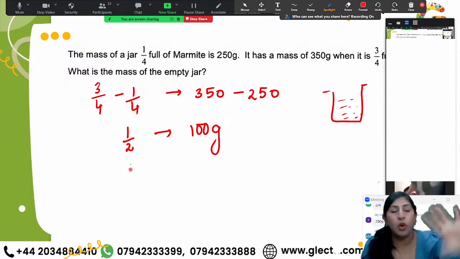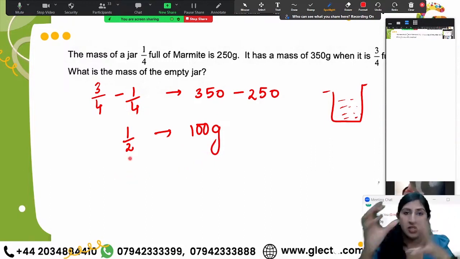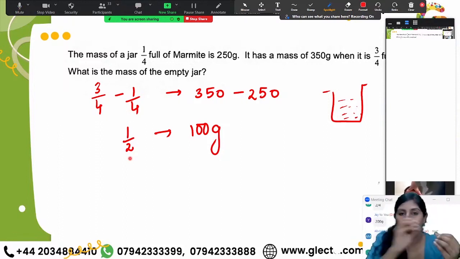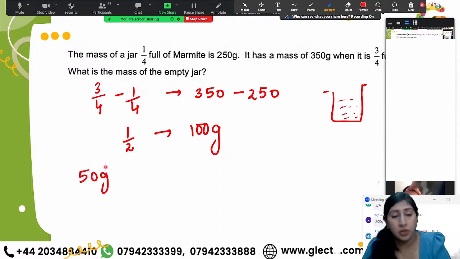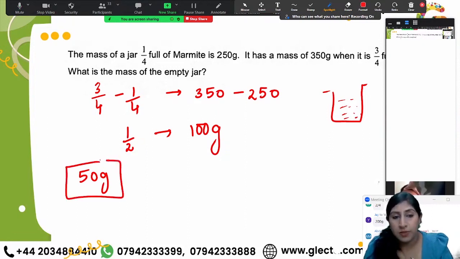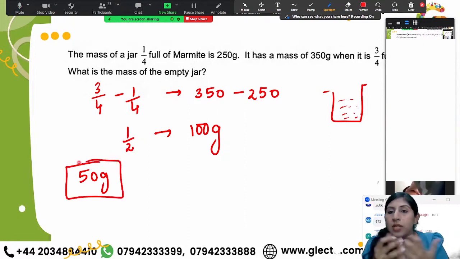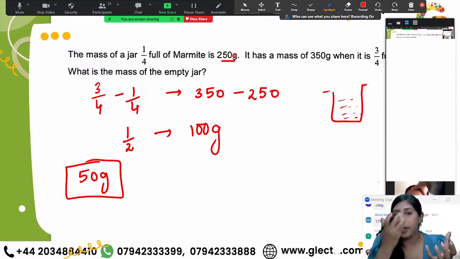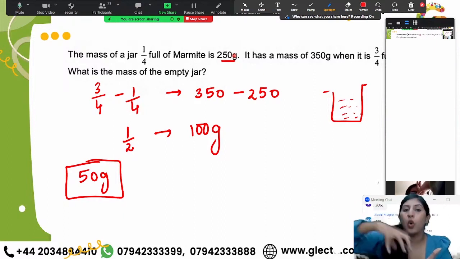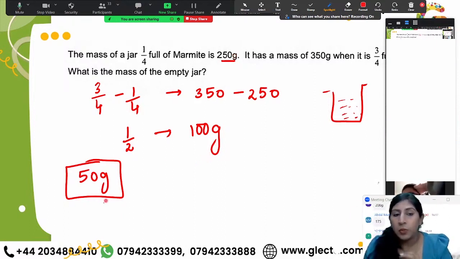That means one whole over here, right? Sorry, the half, when we're doing it, we're getting 100 grams. So you divide by 2, then you get 50 grams, right? So what is this 50 grams representing? That's the mass of marmite I'm getting when the jar is 1/4 full, right? 1/4 would represent 50 grams. That's what we are having, right?